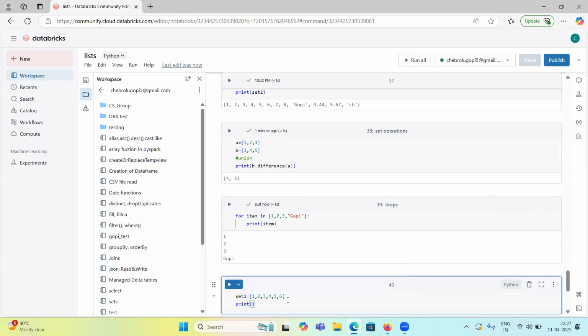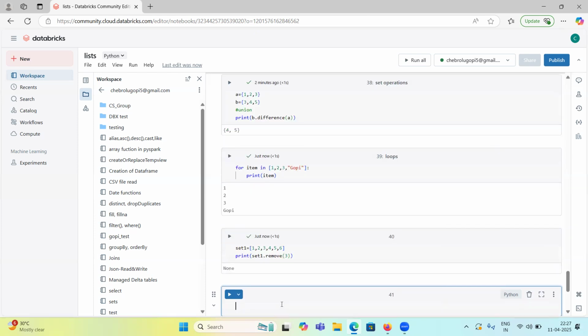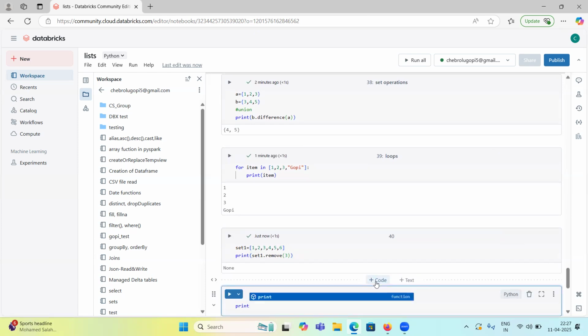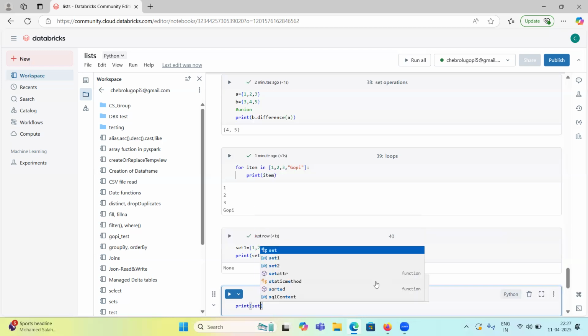Print set 1 dot remove, and what item do I want to remove? 3, if I want to remove 3. Let's see. One minute. So it got removed. If I print set 1.